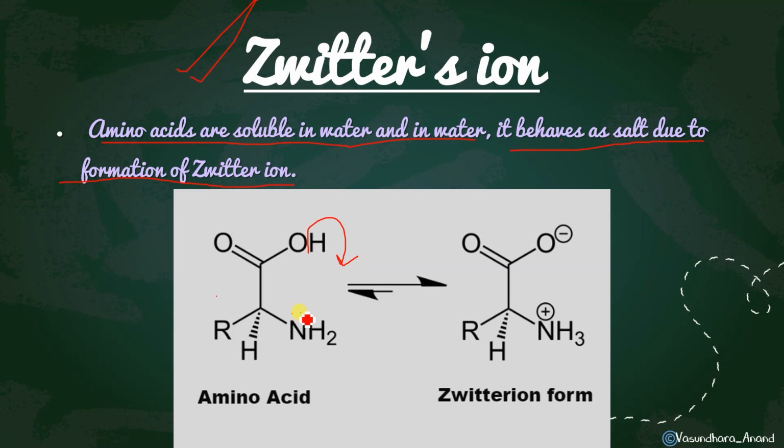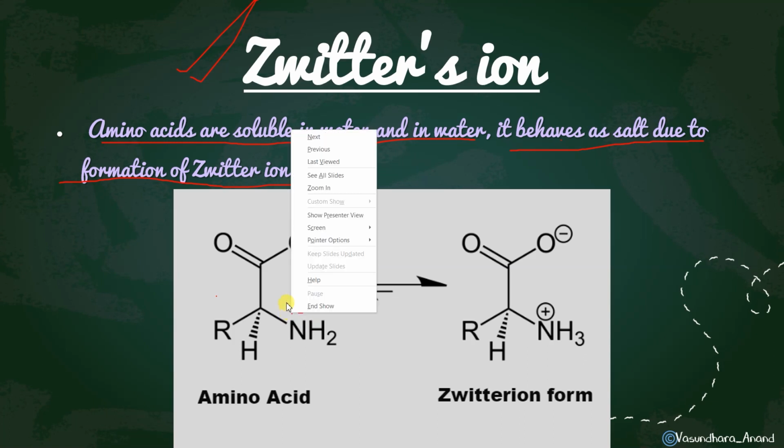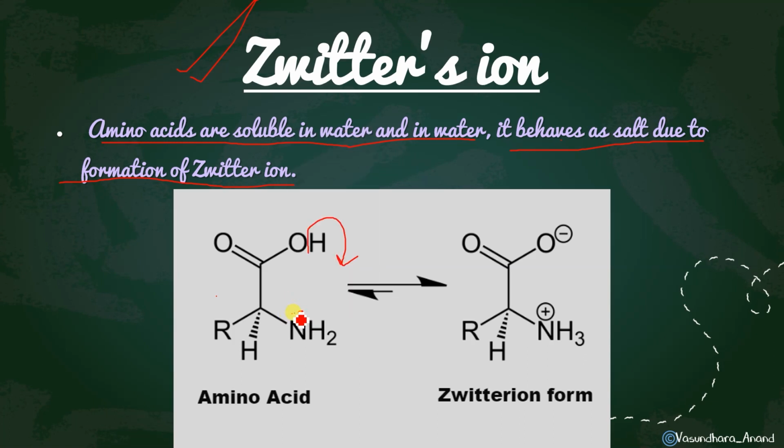So the electron density is high here, and this hydrogen comes here and forms ammonium NH3 plus ion. Yes, and O minus. So in the same compound, both the positive and the negative charge are there, in stable condition. So that is called Zwitter ion. Got it? I hope it is clear.